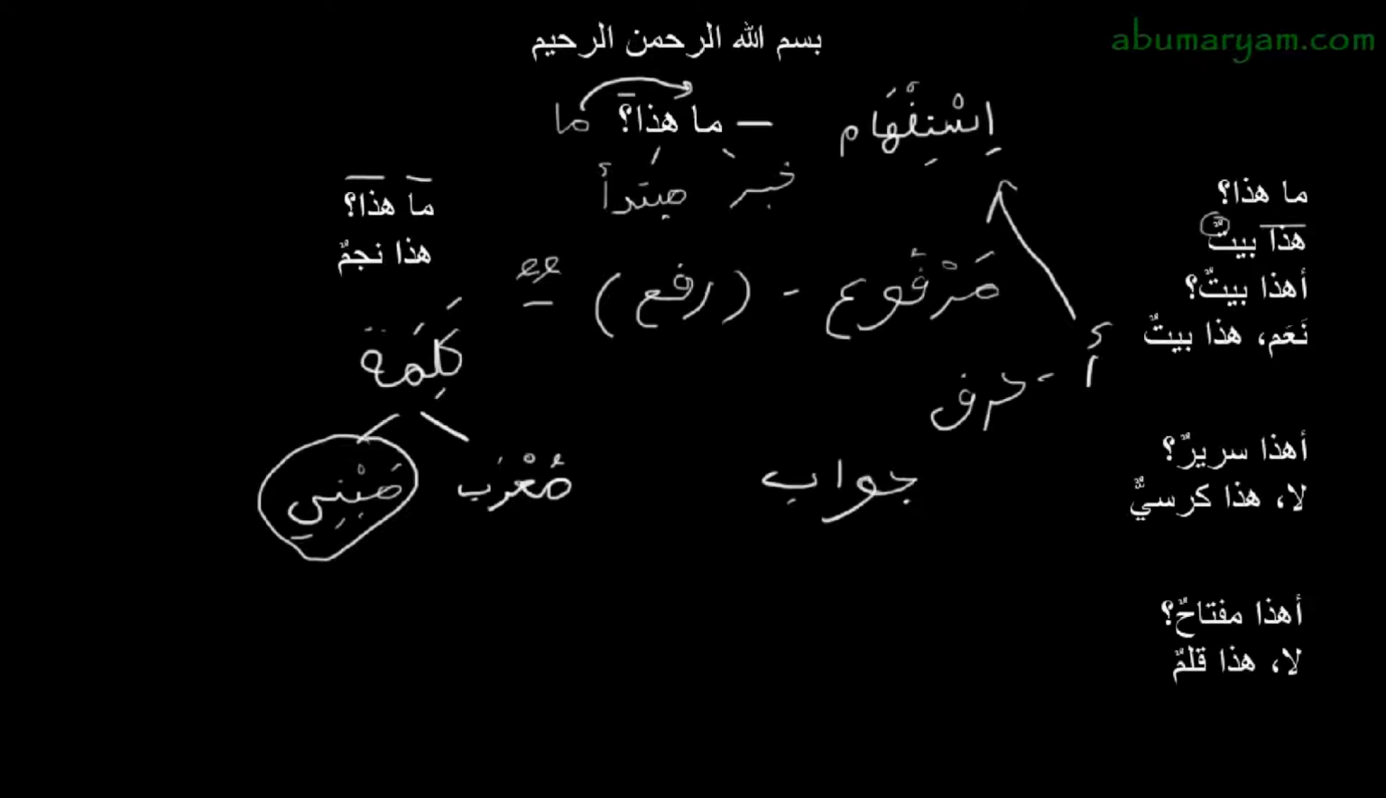The answer, what is this? The question, ma hada, what is this? The answer, hada najm. This is a star, and the najm is a star. Hada is the mubtada, najm is the khabar.